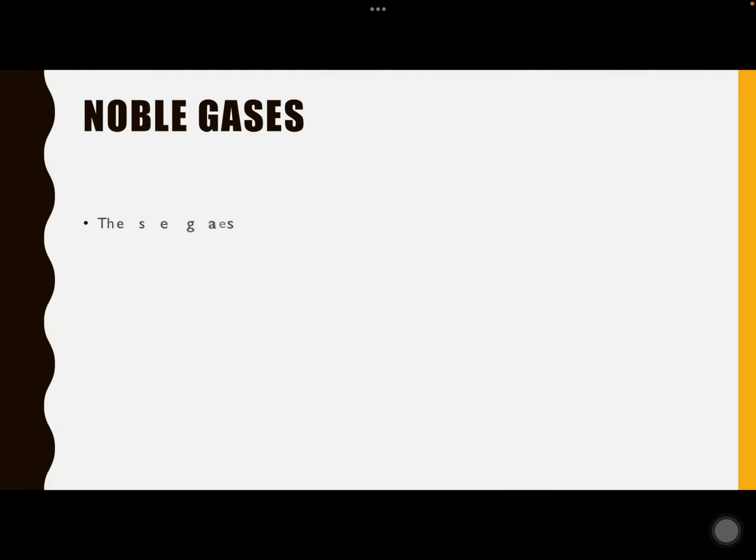Now noble gases. These gases are found in trace amounts in the Earth's atmosphere. For that reason these are also called rare gases. The noble gases are called rare gases because they are found in very small amounts. And why are they called noble gases? Because they are non-reactive in nature. They do not react with any other element as they have a fulfilled electronic configuration. So they are very stable. For that reason these are called noble gases.